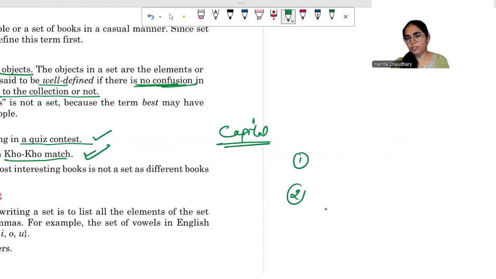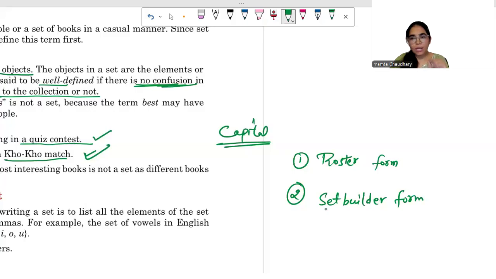Roster form will directly give you the answer, whereas set builder form will give you a rule, a formula. These are the two different methods to represent a set.